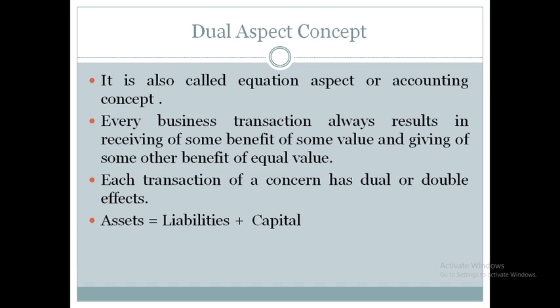So what will be the effect here? What will be the entry here? Here we are receiving the goods, so the purchase account will be debited, and we are going to credit the cash account. The journal entry will be purchase account debit to cash account. Here the purchase account, or goods account, is receiving the benefit, so it will be debited, and the cash account is giving the benefit, so it should be credited. This is based on the dual aspect concept.